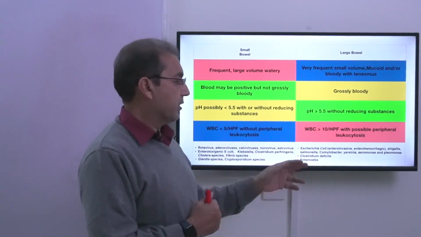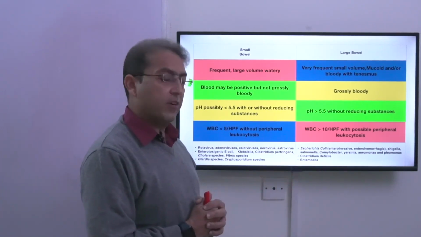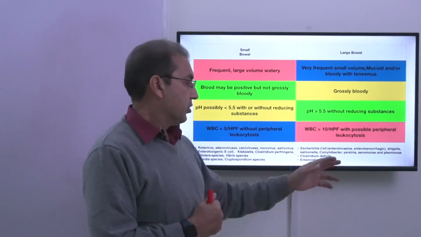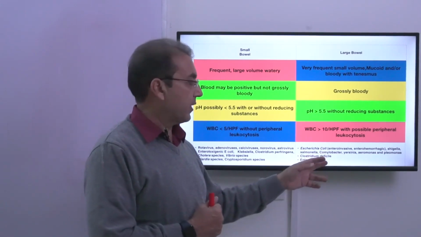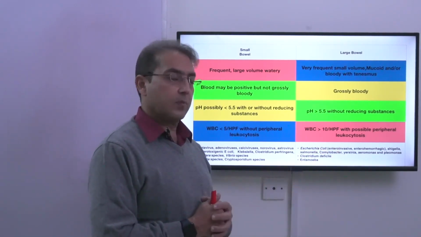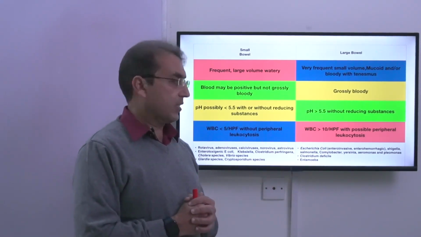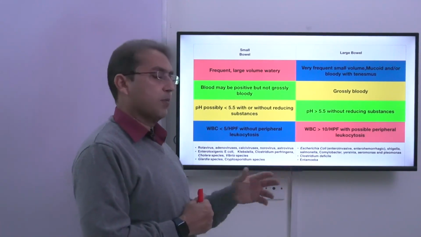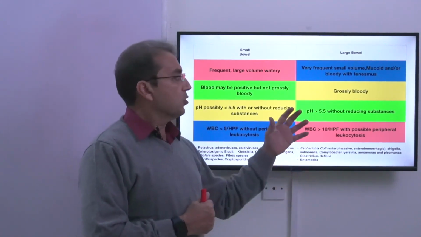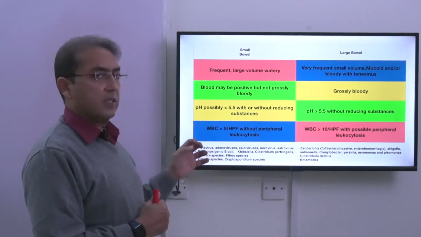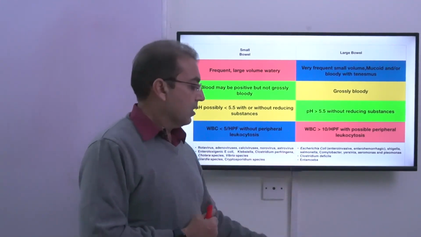While in large gut, it is E. coli, it is enteroinvasive and enterohemorrhagic. Shigella, Salmonella, Campylobacter, Yersinia, Aeromonas and Plesiomonas, they can affect. Then Clostridium difficile, this can infect the large gut, and Entamoeba histolytica. So these are different organisms which can affect the small bowel or they can affect the large gut.